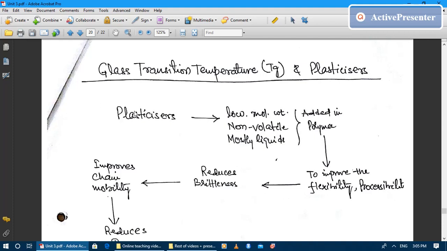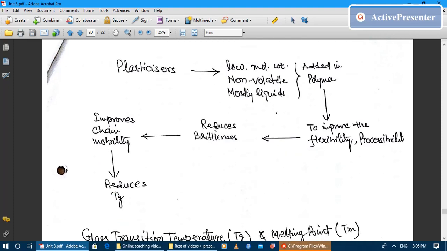undergo huge resistance by another polymer chain. So you can say the plasticizers reduce the friction of the flow between the polymer chains, or you can say it reduces the viscosity of the polymer. So low molecular weight, non-volatile liquids, mostly liquids, these are the plasticizers, and they are added to the polymer to increase the flexibility. They will reduce the brittleness also, and they will improve the chain mobility. So higher chain mobility means they are going to reduce the glass transition temperature.